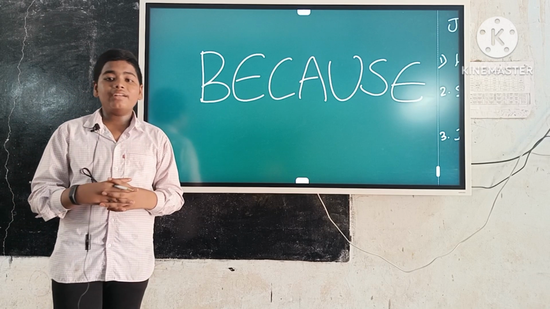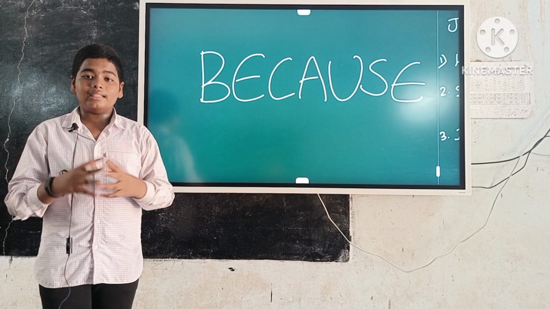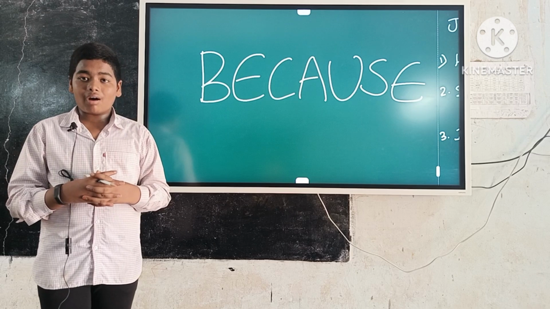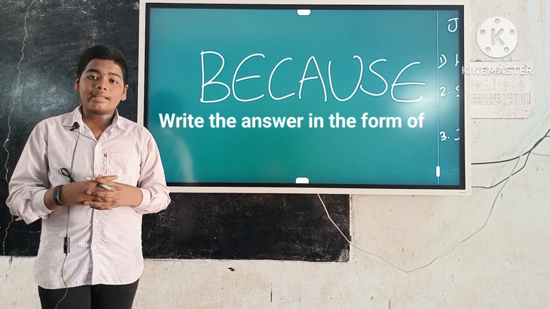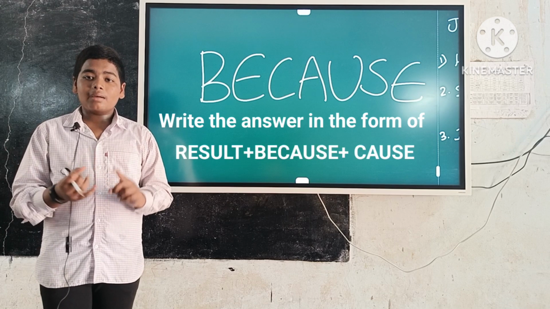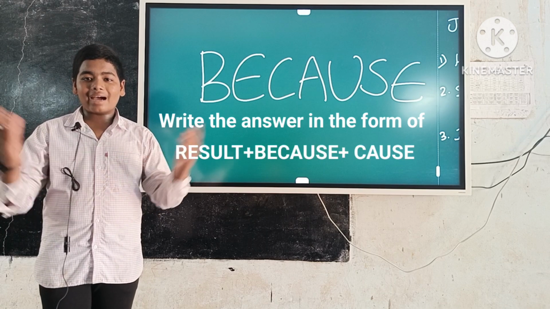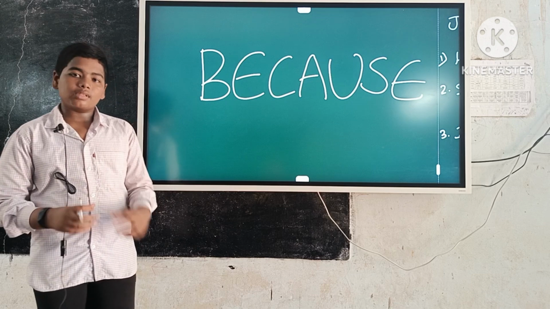First, identify the cause sentence. Next, write the because before the cause sentence. Next, write the answer in the form of result plus because plus cause. So the answer is ready. Now examples.